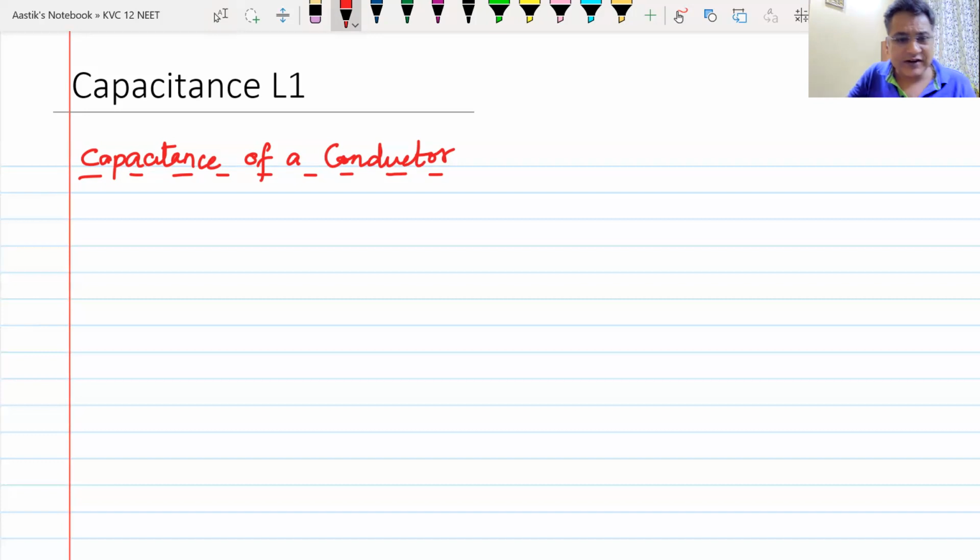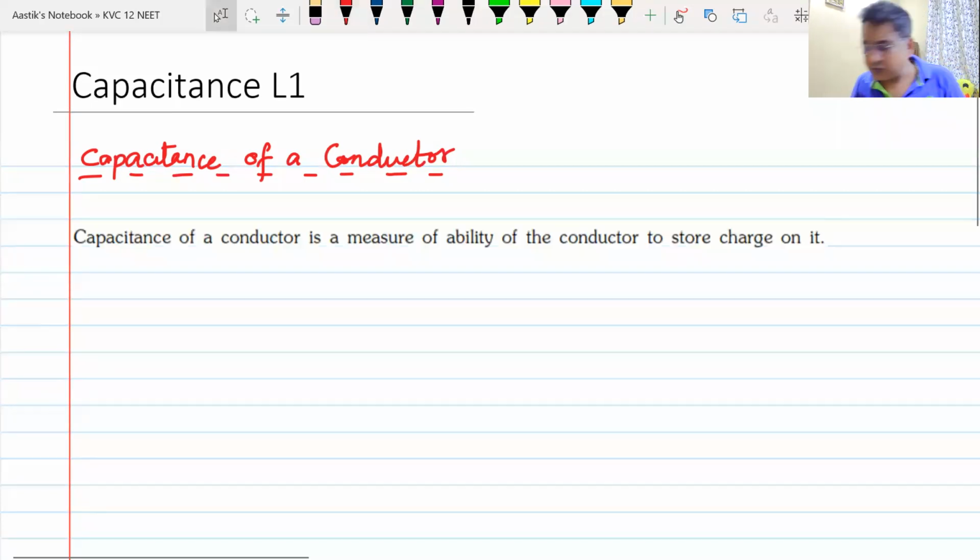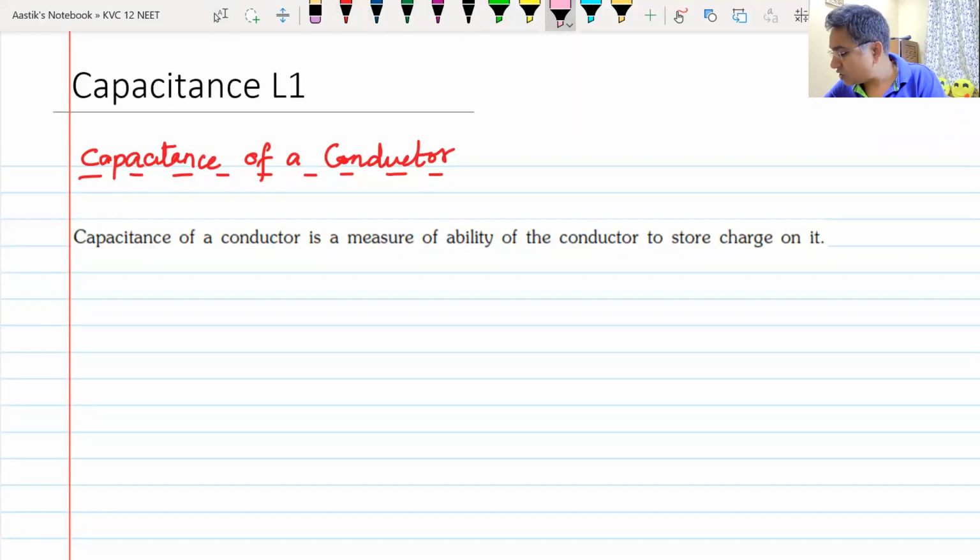So we can also write that, though that is not exactly very correct. So capacitance of a conductor can be called the ability to store charge. How much charge the conductor can store, that ability or that capacity, the measure of that ability can be called the capacitance of a conductor.